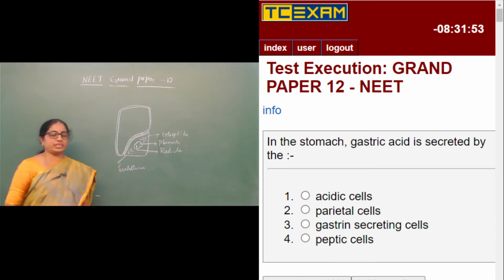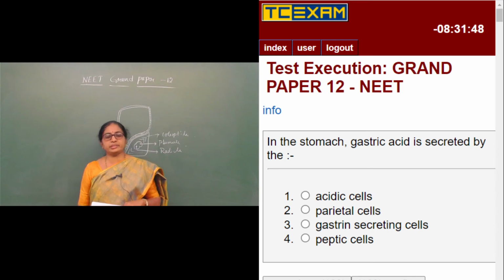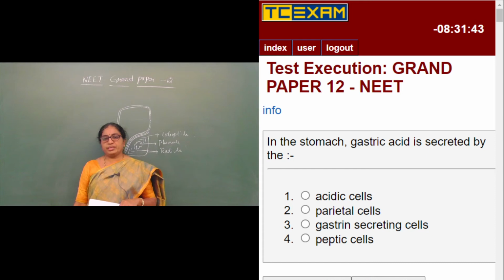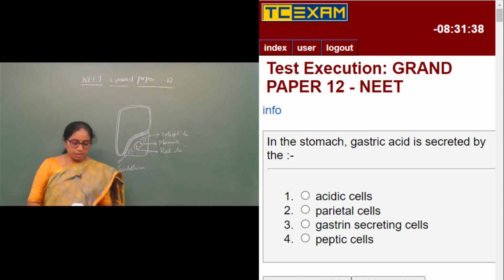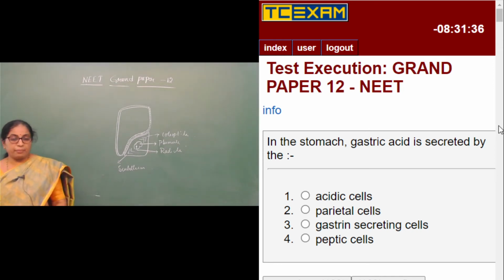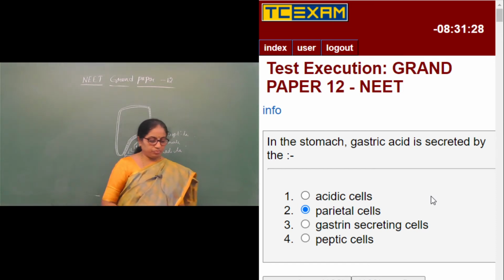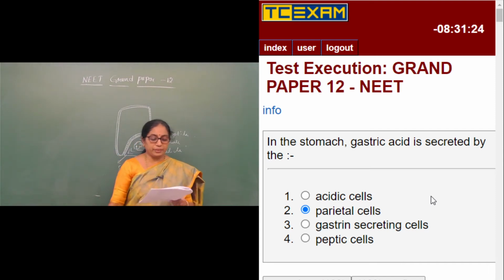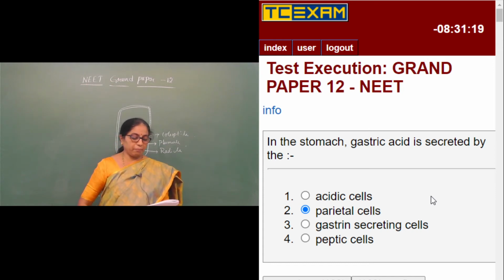In the stomach, gastric acid is secreted by the acidic cells, parietal cells, gastrin secreting cells, or the peptic cells. Gastric acid, that is HCl, is secreted from the parietal cells of the gastric glands, not the acidic cells, and not the gastrin secreting cells, also called G cells, which are neuroendocrine and present in the pyloric part of the stomach and also in the duodenum and pancreas.